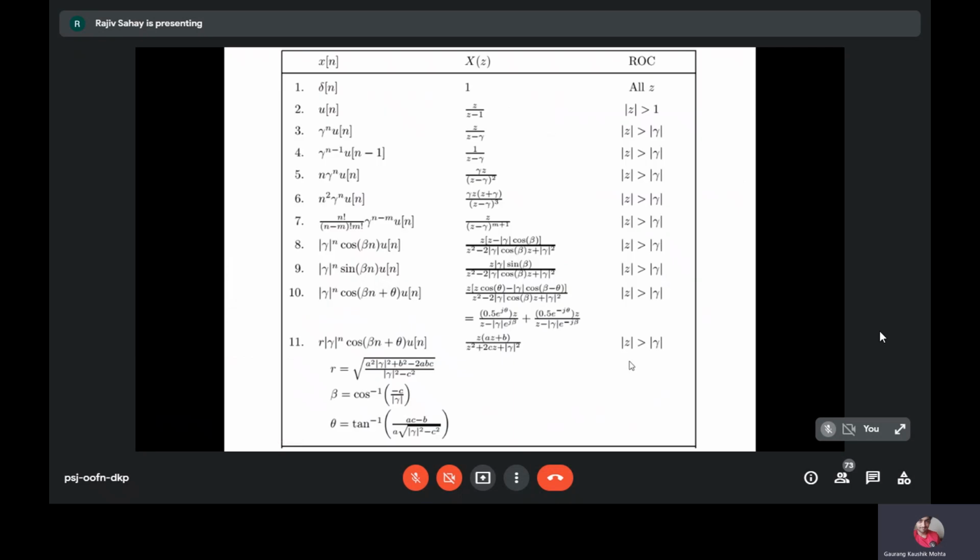So this is our table of common Z transform pairs. So I think you have become familiar with this. So you already know the expressions.